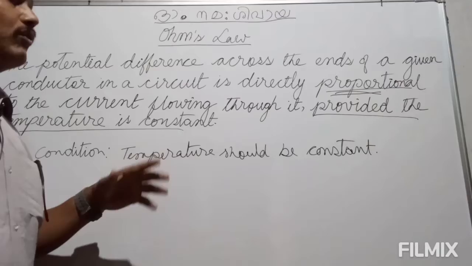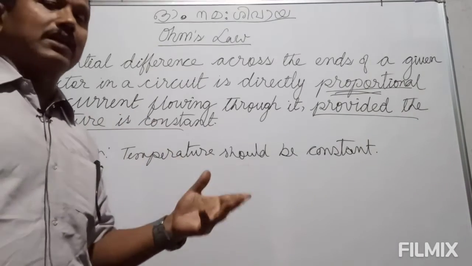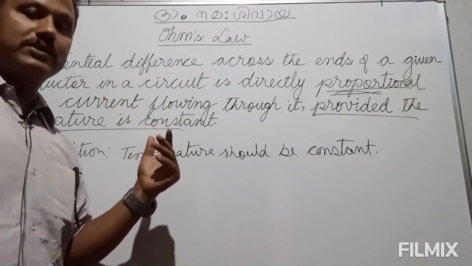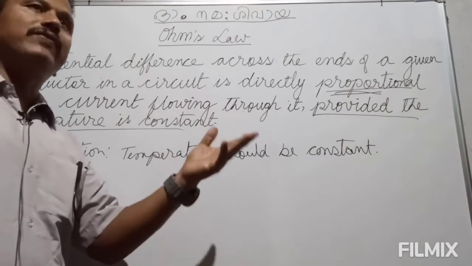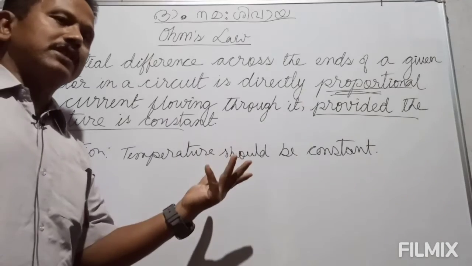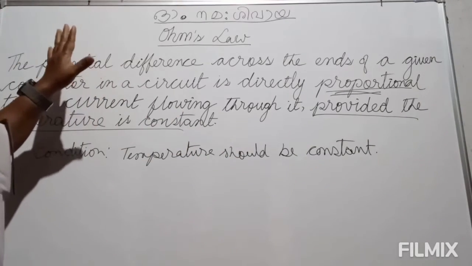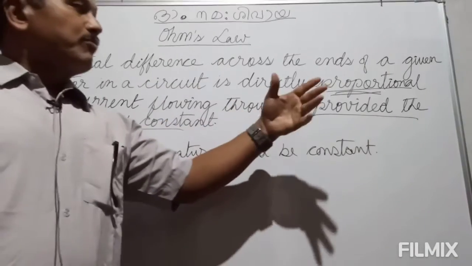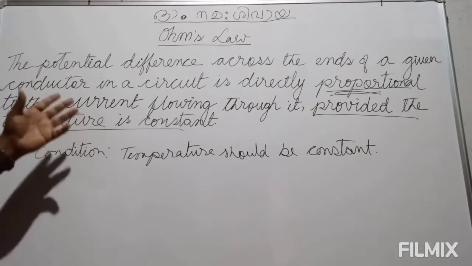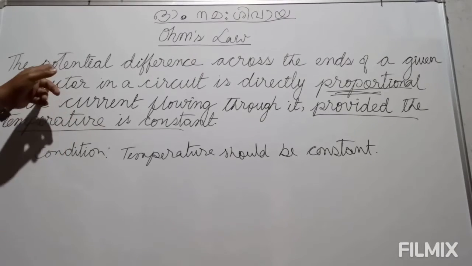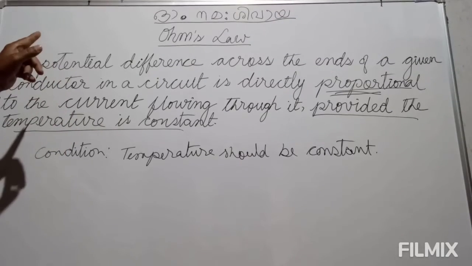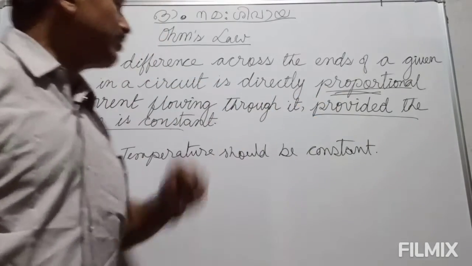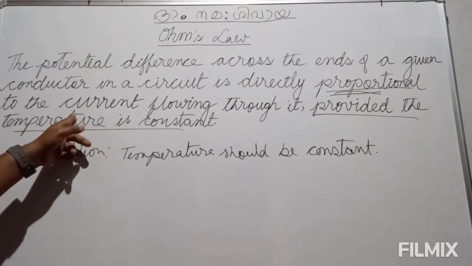That means, as we know, that unless potential difference is created, current cannot flow. The amount of current flowing through a conductor directly depends on potential difference. That means the more the potential difference, the more the current. The less the potential difference, the less the current. So potential difference and current directly depend upon each other. Conversely, current depends upon the potential difference. Now, the law says the potential difference across the ends of a given conductor is directly proportional to the current flowing through it.